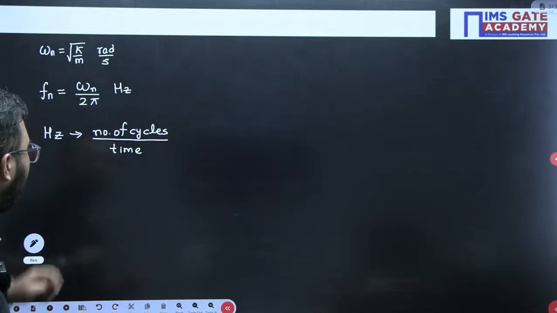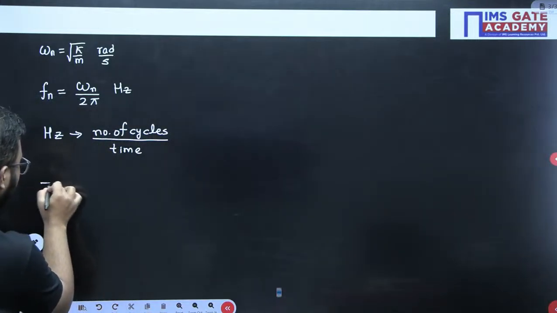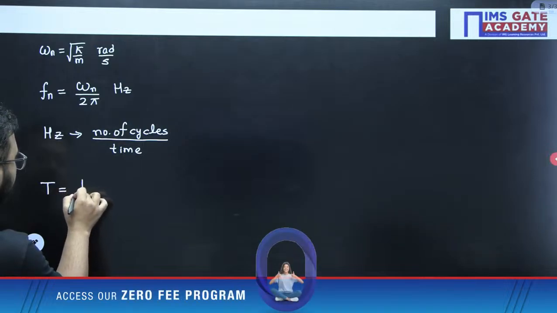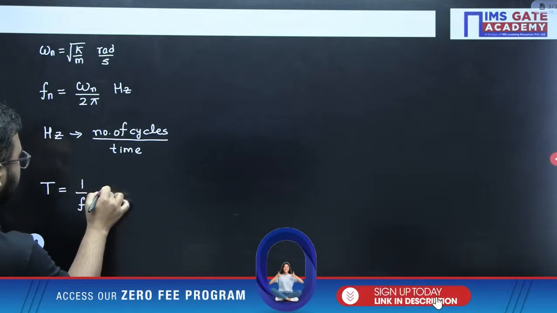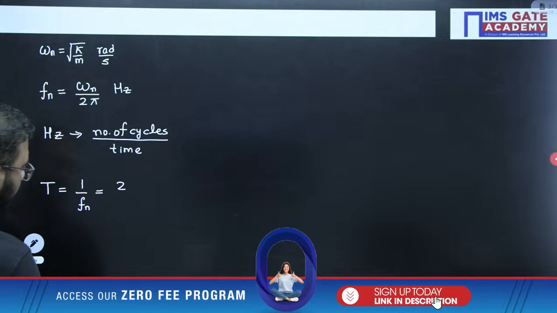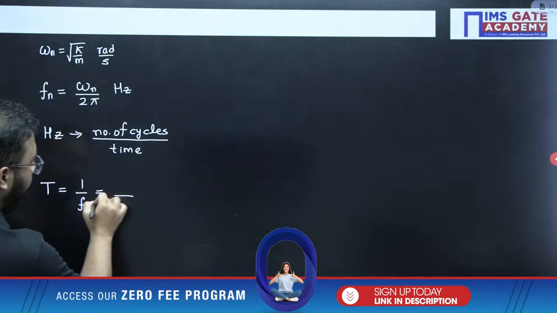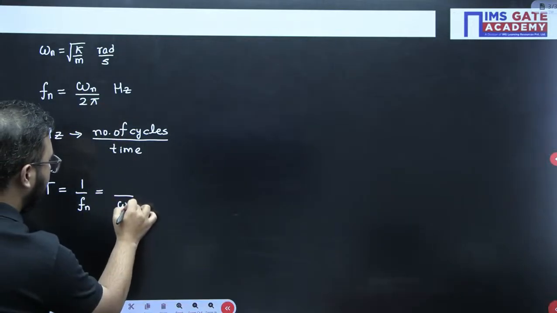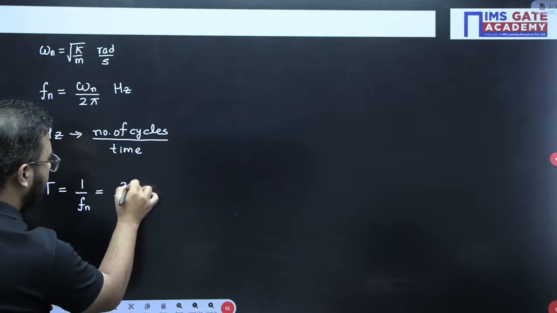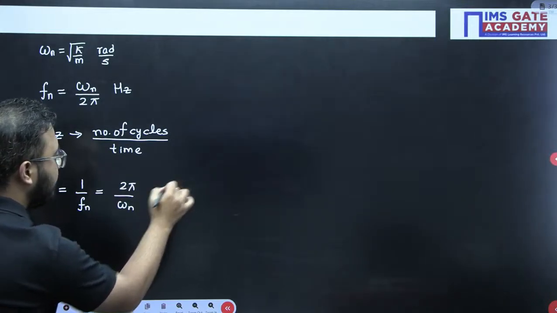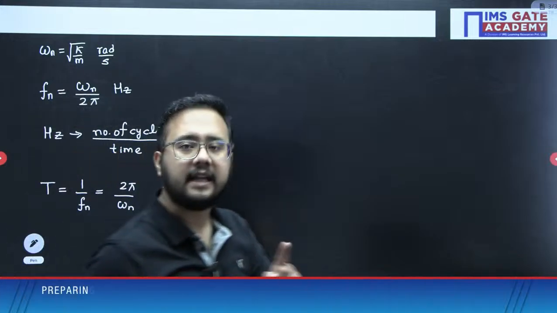Now, the next part is the time period of oscillation, which will be written as 1 by Fn. Fn value is omega n by 2 pi, so omega n will come in the denominator and 2 pi will come in the numerator. That will give you the time of one cycle.